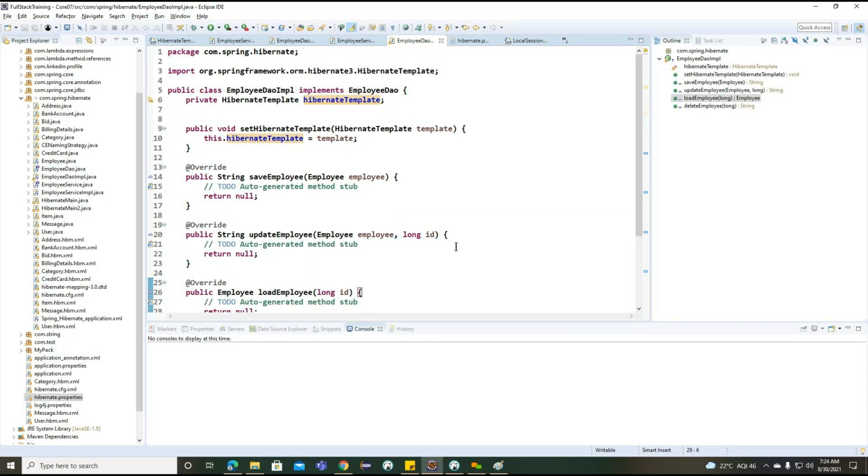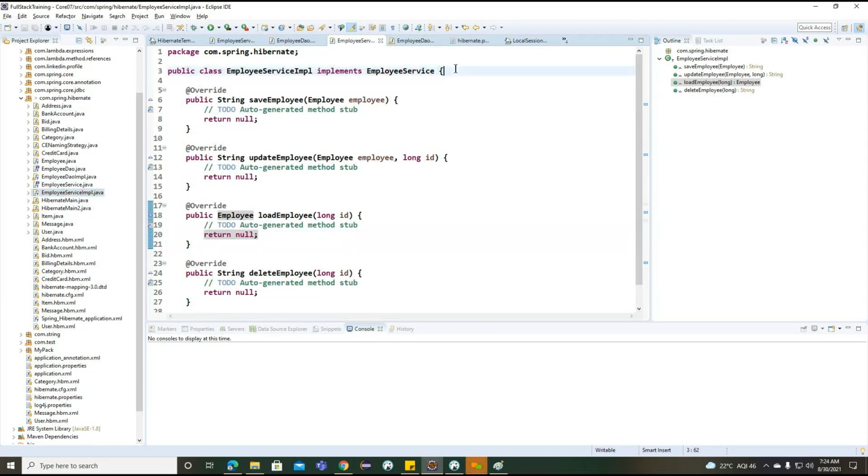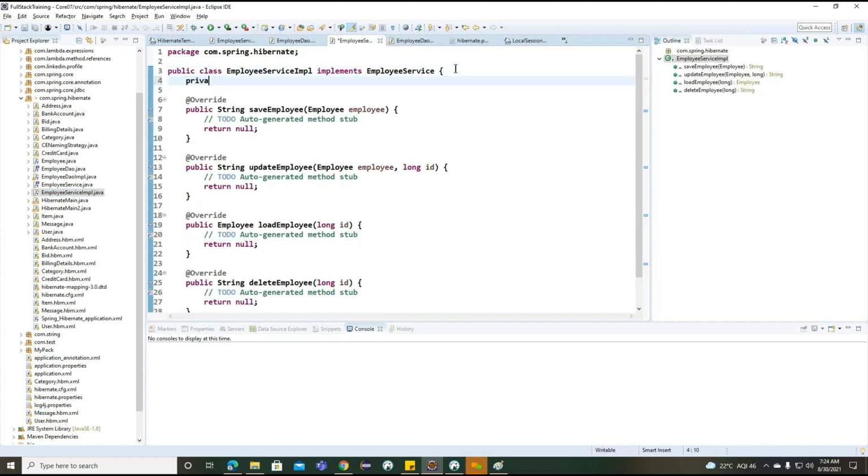Now what are the steps we need to write? So first we need to define the employee service. From the employee service here, we'll try to connect with our employee DAO. So let me go to the employee service impl here. Employee DAO and employee DAO. Getting the point?